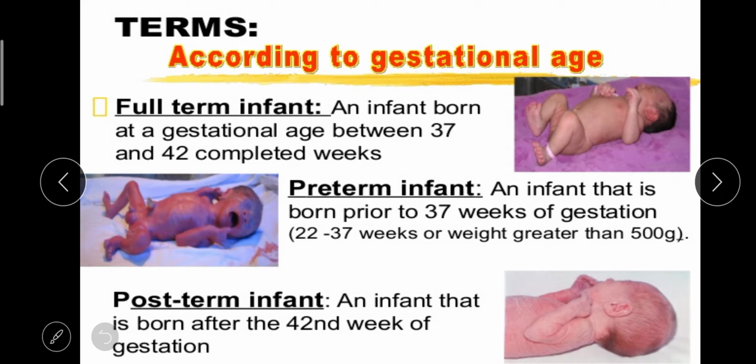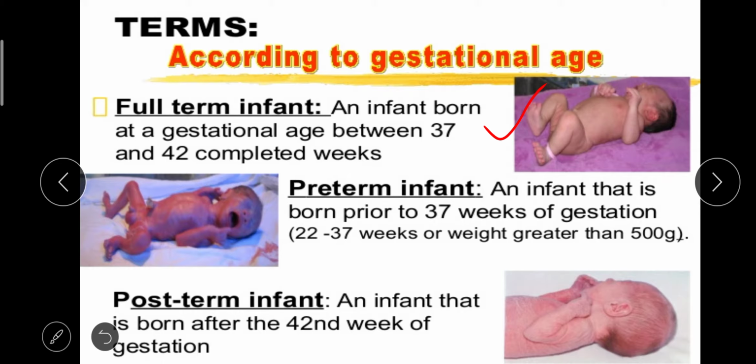Next we have the terms according to gestational age. There are three categories we can divide the baby into: full term infant, preterm infant or post term infant. Full term means an infant born at a gestational age between 37 and 42 completed weeks. You can see this picture. If you see the picture we can notice that the baby is looking healthy. So it means the baby is full term.